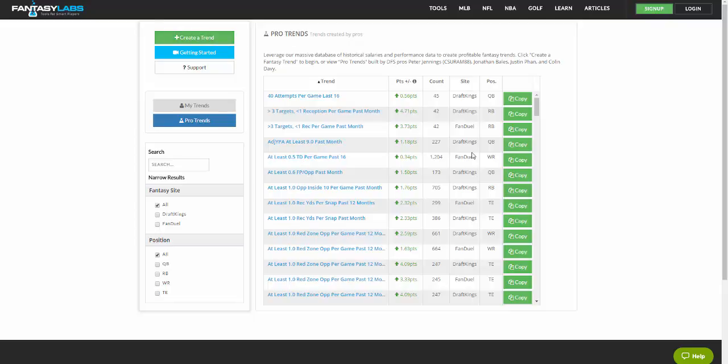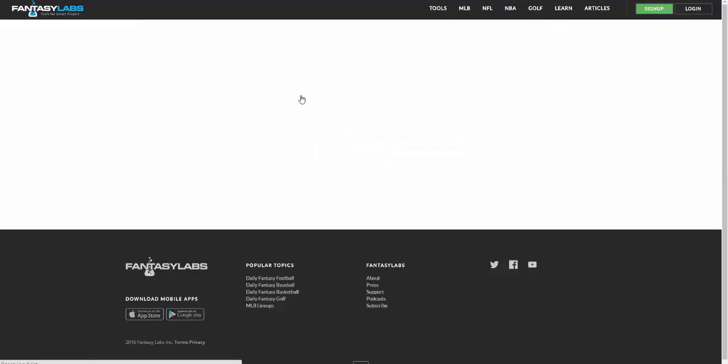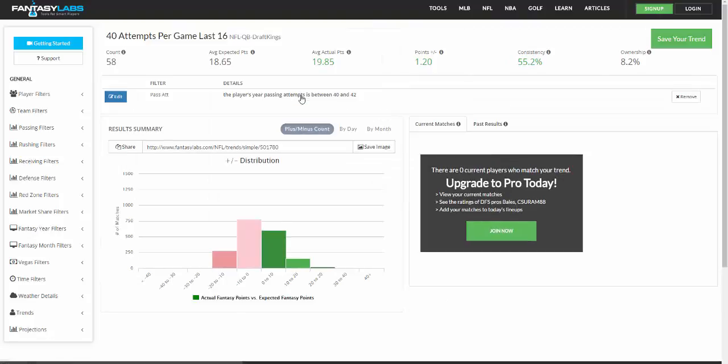We have pro trends here that I and CSU Ram 88 have created. So we can look at one of those, for example. This is DraftKings quarterbacks who have thrown at least 40 attempts per game over their past 16 games over the past 12 months. This has a count of 58 based on salaries on those sites and historical performance data.